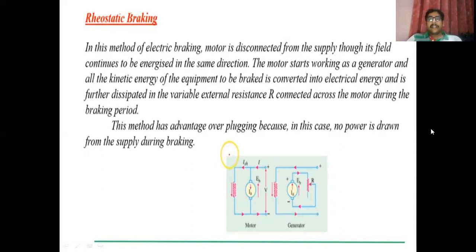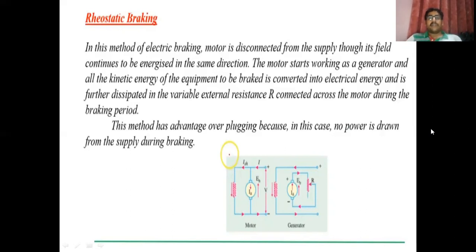In regenerative braking, when we disconnect the supply, the motor runs as a generator and generates electricity, and this electricity is given back to the field system, or to the battery for charging purposes. The same process occurs in rheostatic braking, but here, as soon as we disconnect the supply, the motor keeps rotating in the same direction due to its high moment of inertia.